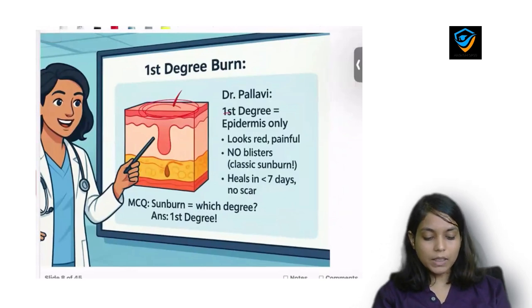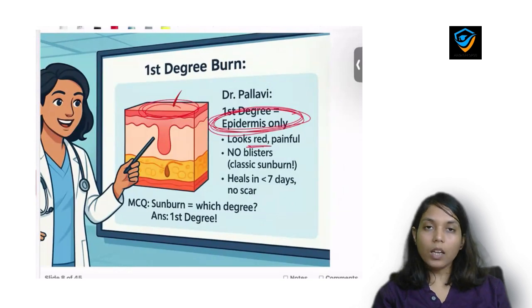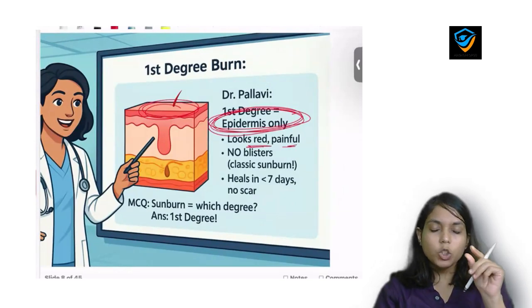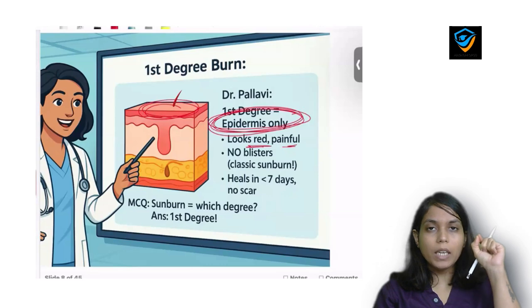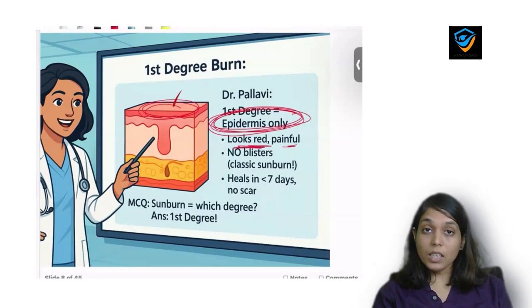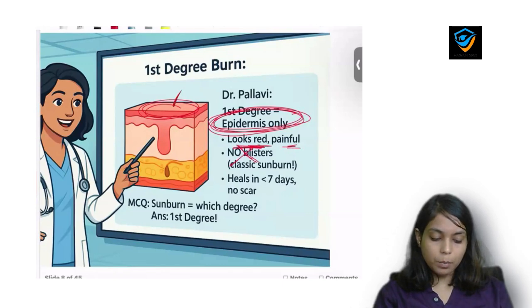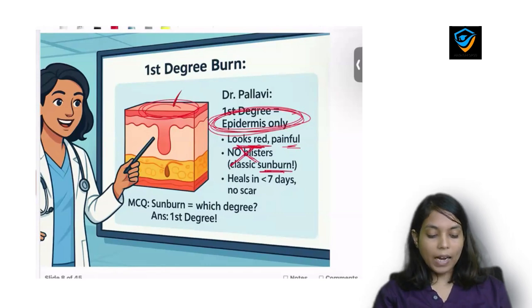First degree burn. First degree burn involves only epidermis. The skin will look red in color, it will be painful. Pay attention to each and every word because each and every word is an MCQ here. So remember, first degree burn involves only epidermis. It looks red in color, it is painful, there is no blister in first degree burn. And what is the classical example? It is sunburn. And it heals within 7 days with no scar.